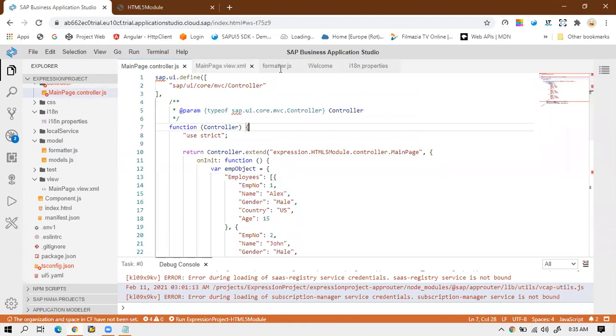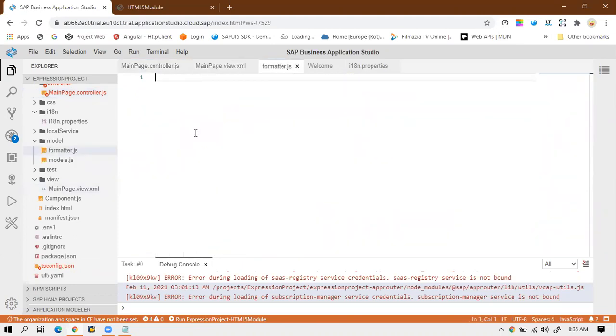Let me create the definition for the formatter. sap.ui.define takes, inside the square brackets, the module name, and after that there is a function, which opens and closes. Now once this function is done, I will use "use strict".